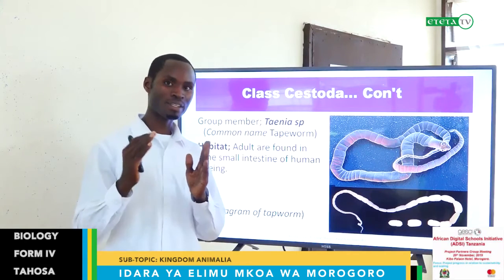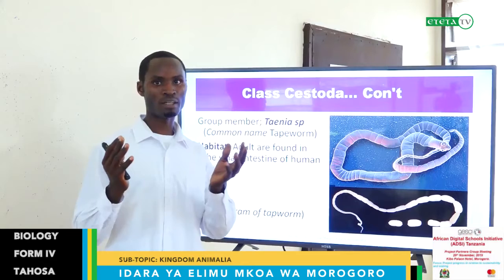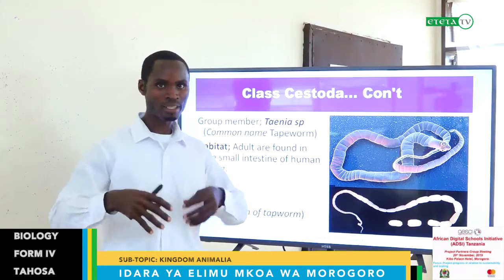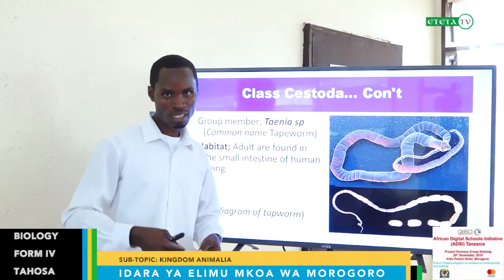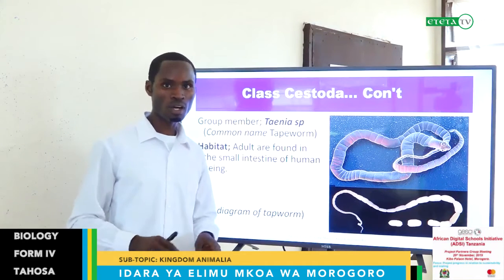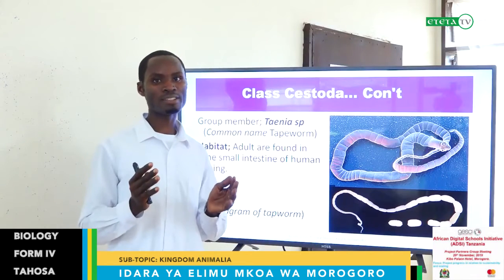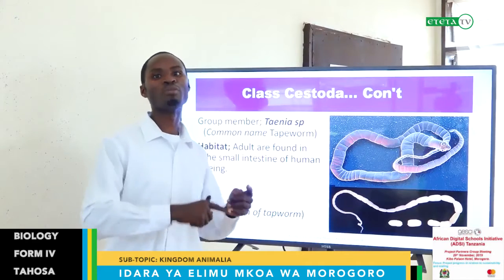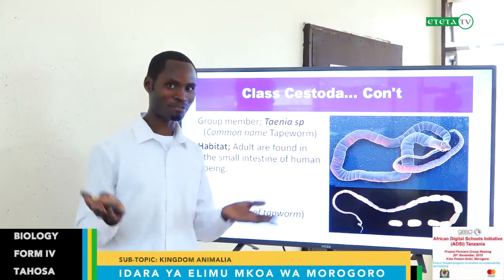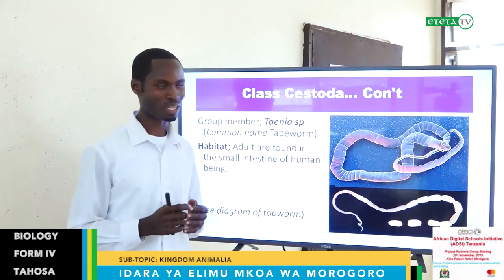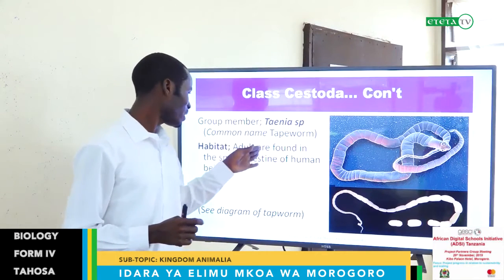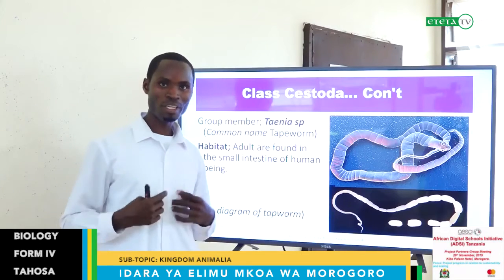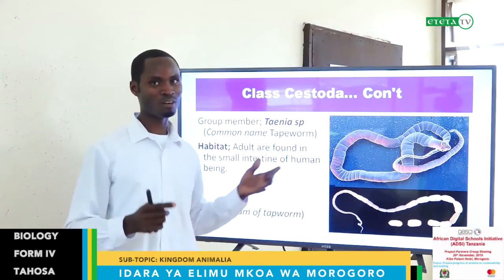Maybe sometimes there is no conducive environment for their reproduction to happen when they are inside the host. So they have to produce eggs and go outside, either to another host, or to water, or to an environment. Then the eggs fuse to produce another young, and the young can be taken to another host. That is the life cycle for most parasites. So the adults of these are found in the small intestine of human beings. Me and you, we are the hosts of this tapeworm.